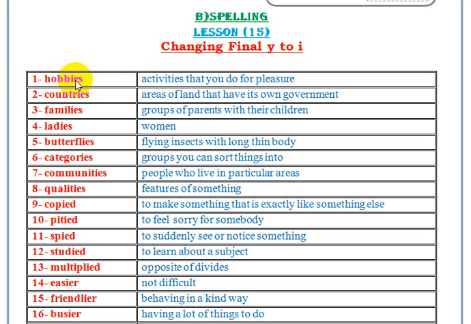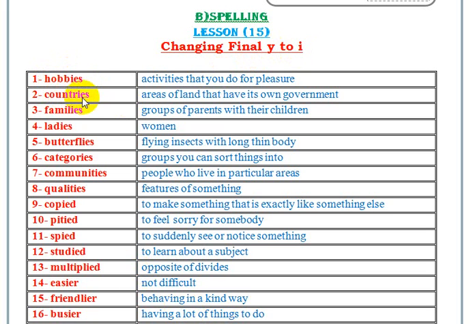Okay, number one: hobbies, countries, families, ladies, butterflies. You notice here that the final Y, we change it into I. It should be hobby, H-O-B-B-Y, but we changed Y into I and we put ES for plural.